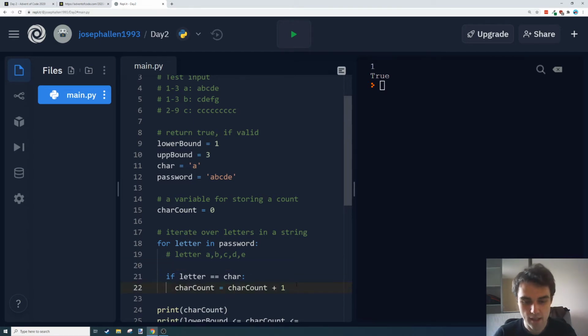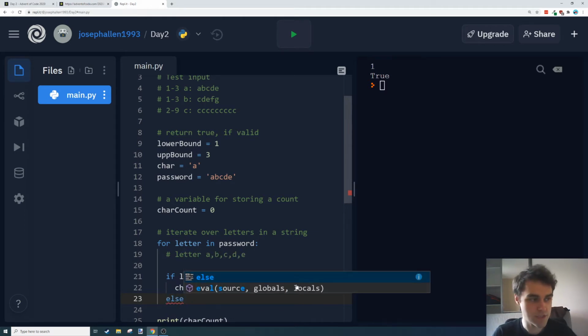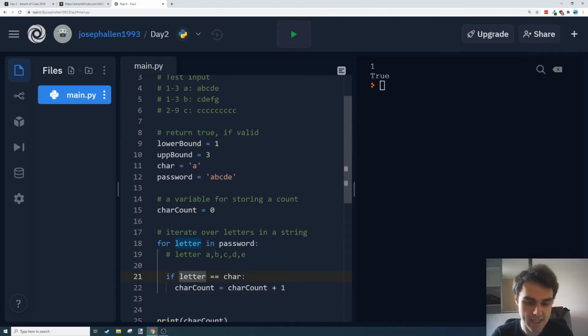And there's a bit more we can do there. There's something called an elif in Python, which is where we can add another condition. And there's an else, which takes the opposite of the condition or the not of whatever we did. So in this case, I've said letter equals char. So char is our letter A there. And our letter is whatever stage of this password we're at. So A, B, C, D, or E.